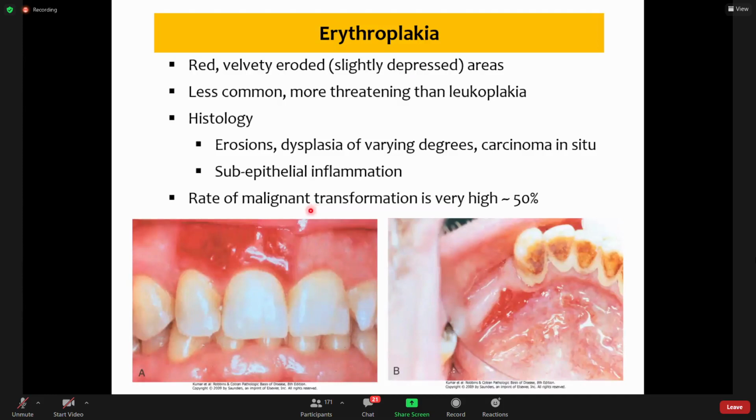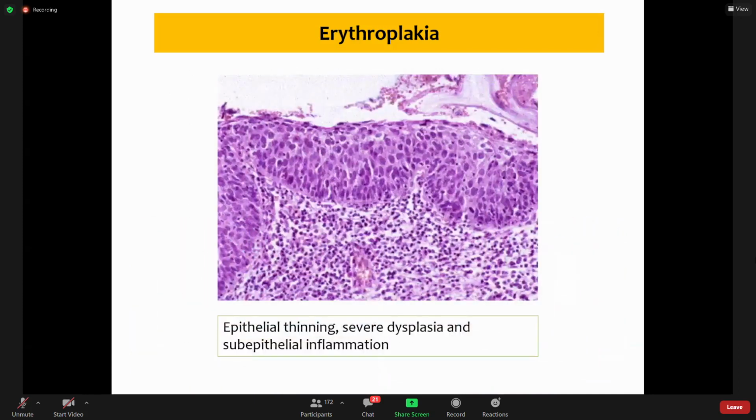And now this is the gross appearance of these reddish areas. Although they look like normal ulcers, they are depressed and more red than the surrounding mucosa, but they are more chronic and long standing than any inflammatory ulcers. This is another ulcer on the gingival mucosa or hard palate. This is an ulcer on gingival mucosa. So this is a reddened area, and I'll show you morphologically how it appears.